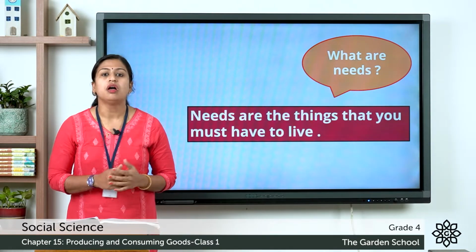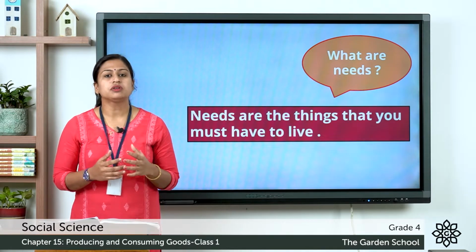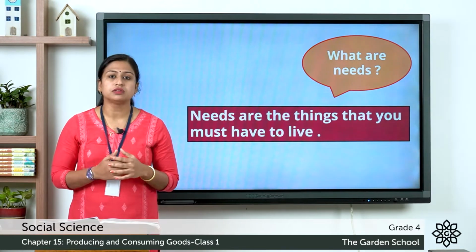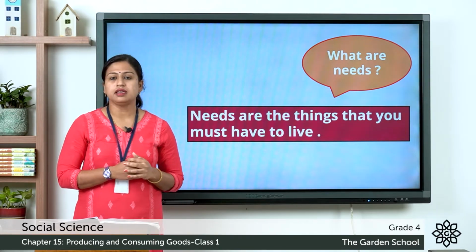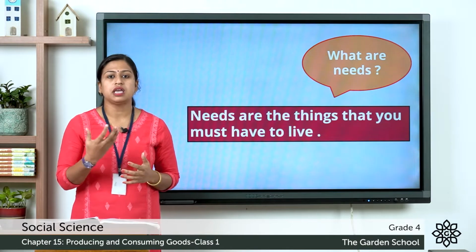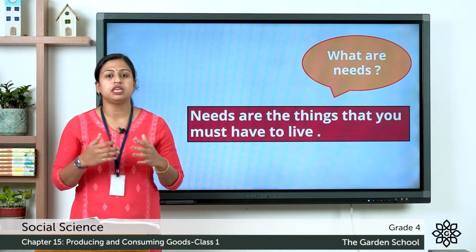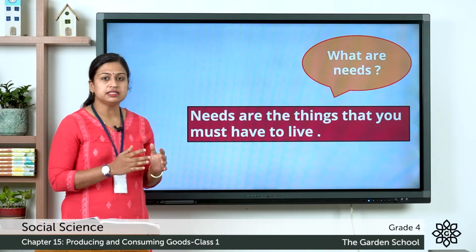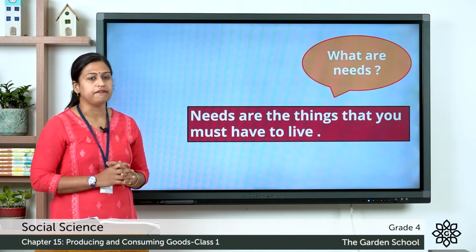As you all know, we need food to eat, we need water to drink because it helps us to grow and it also helps us to keep ourselves strong and healthy. Next thing is air. We need air to breathe and we also need shelter to live, to keep ourselves safe. So, these are the basic needs which we must have to live.